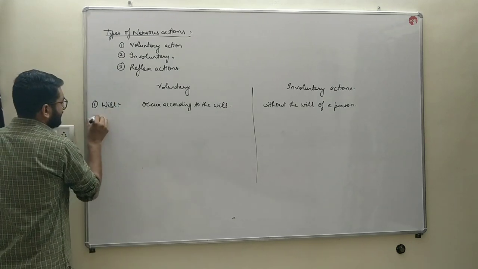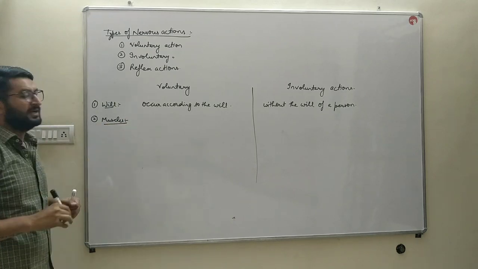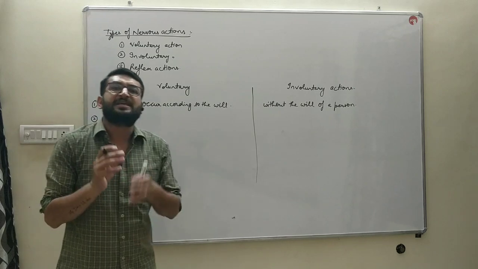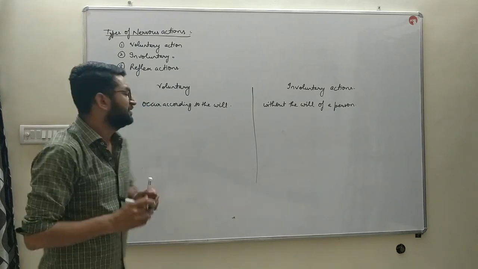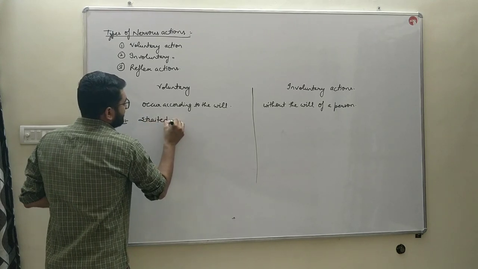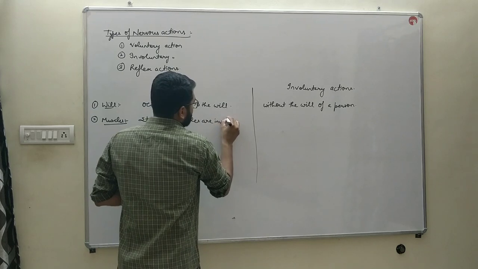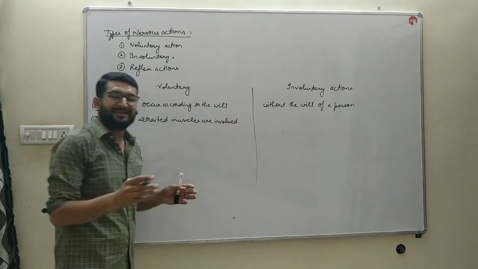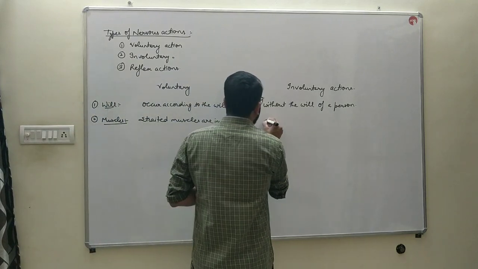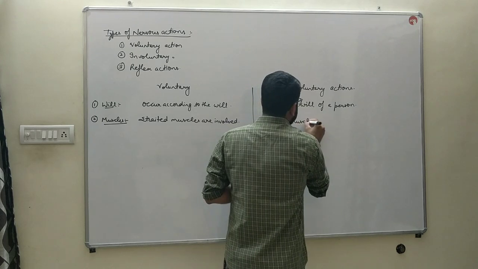Next, muscles involved. That you have discussed in your previous class, that is 9th class. In case of voluntary actions, the striated muscles are involved, which contract and relax according to the will of a person. Whereas in involuntary actions, smooth muscles are involved.